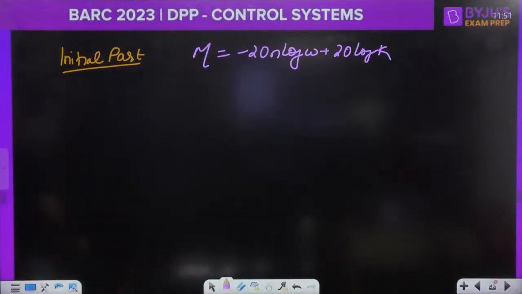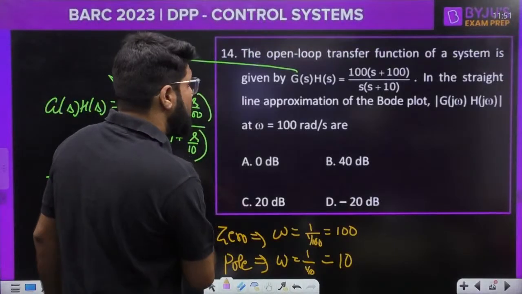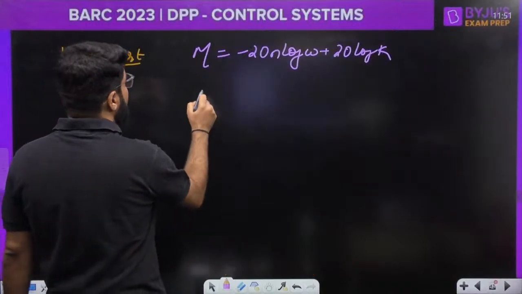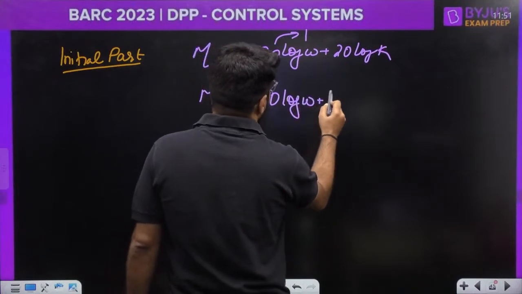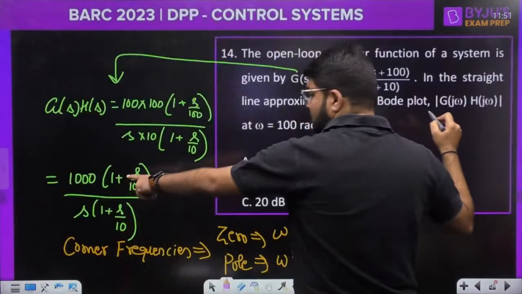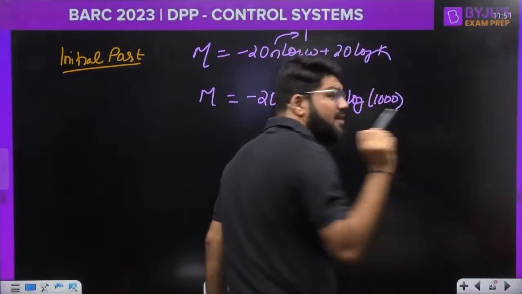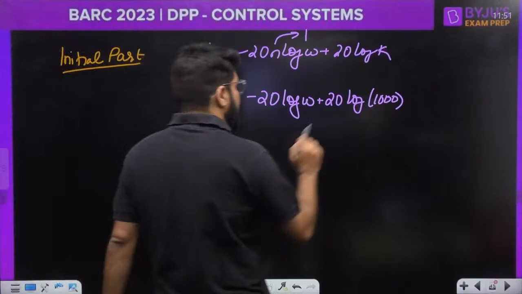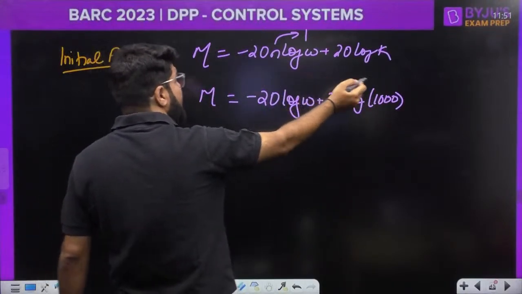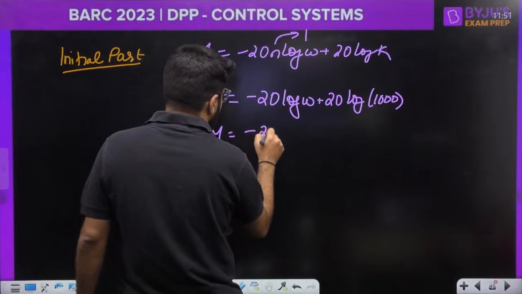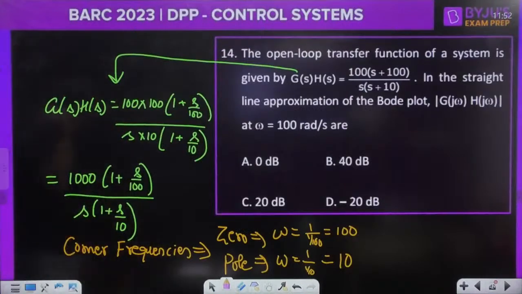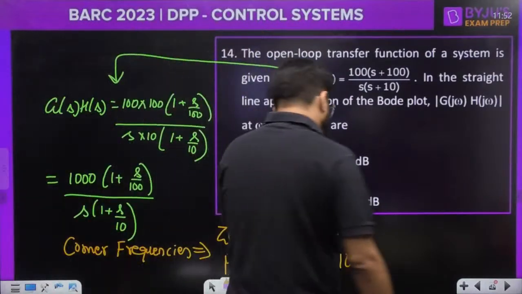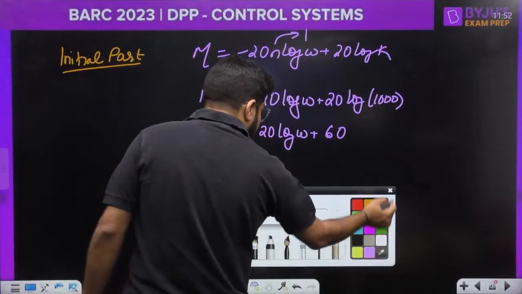Here n is 1, and k in the time constant form is 1000. Log of 10 power 3 is 3, so this is equal to minus 20 log omega plus 60.